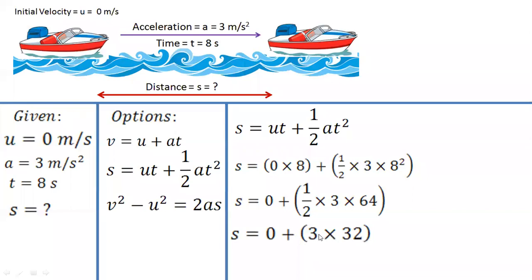How much would this value be? 3 into 2 is 6, 3 threes are 9. So that would be how much? 96 meters. Understood how this value is coming? 96. Do your calculation slowly.